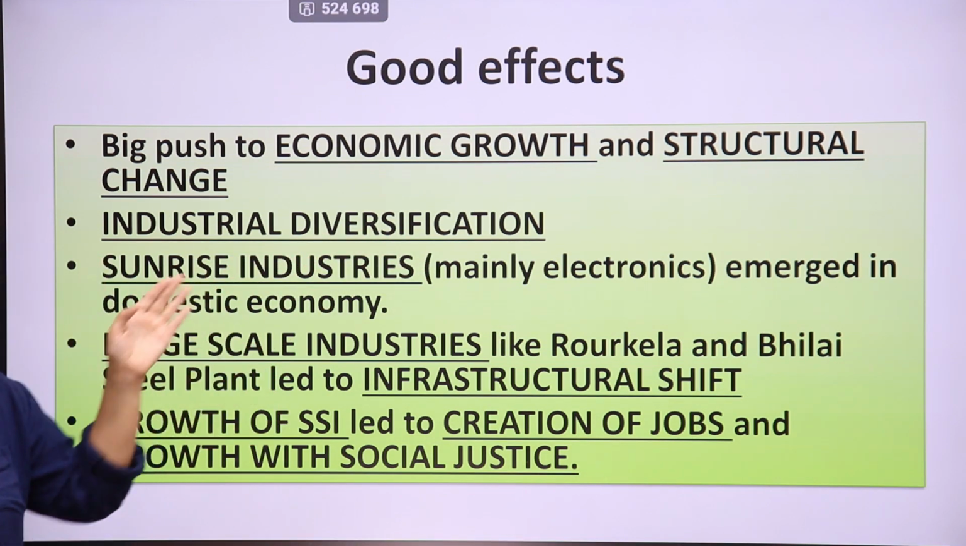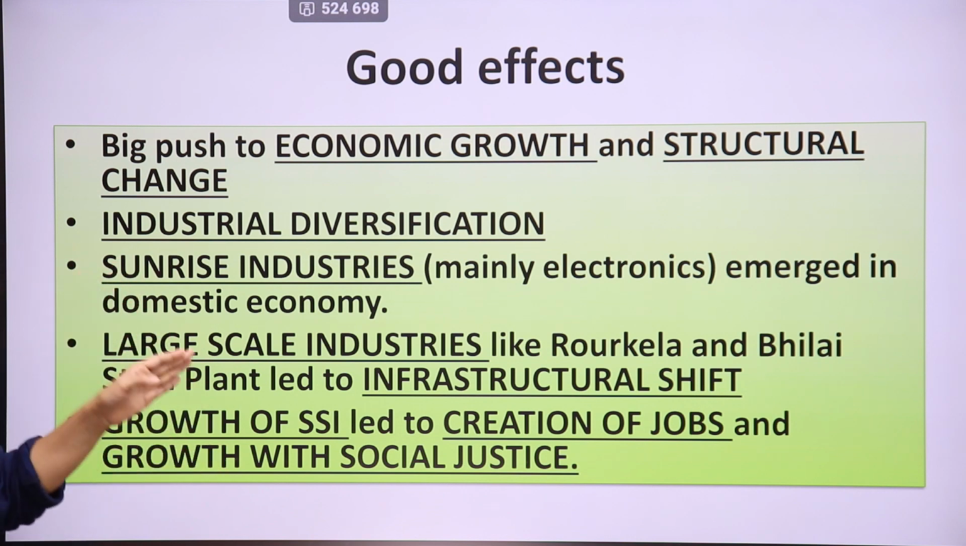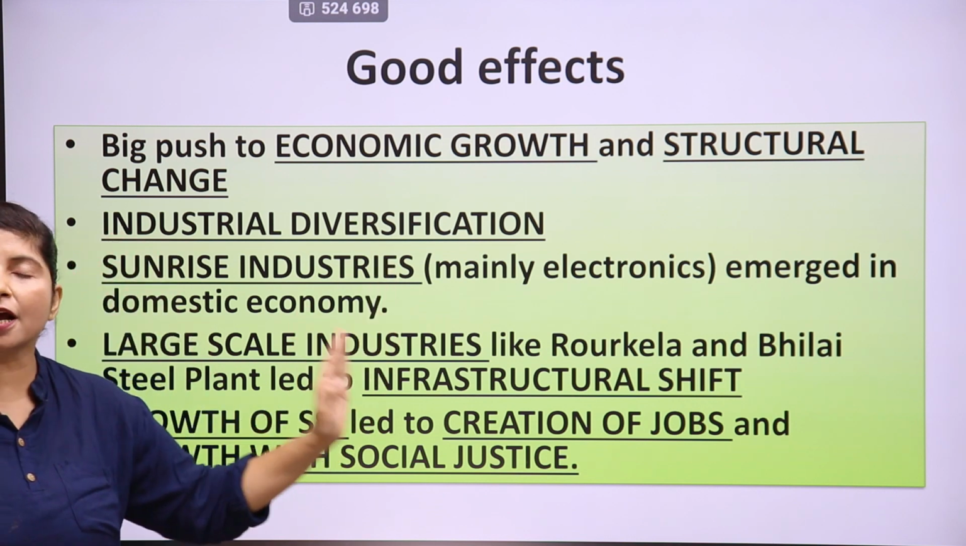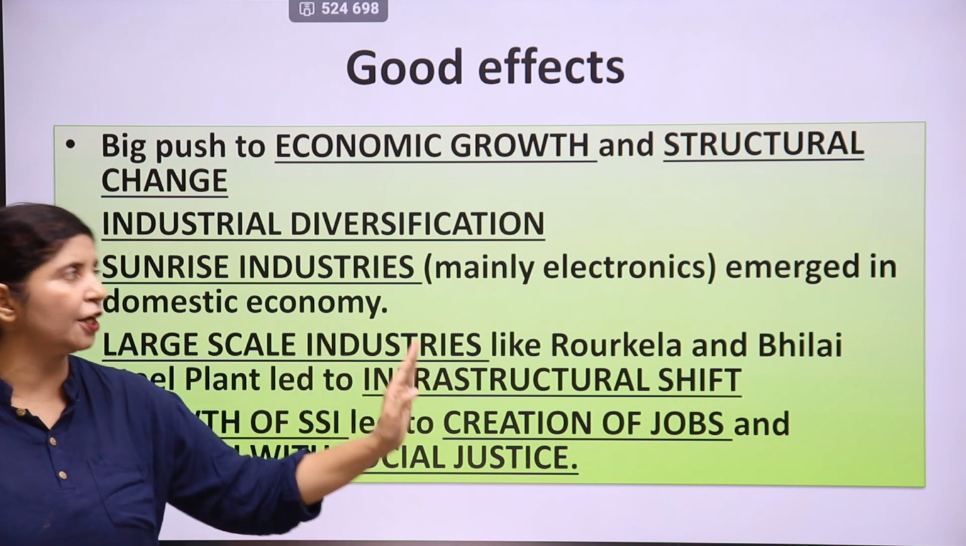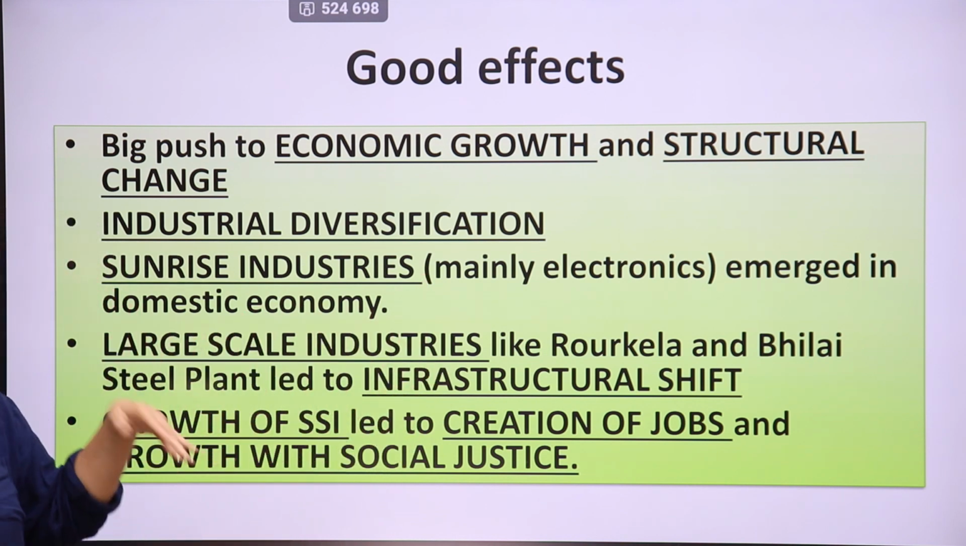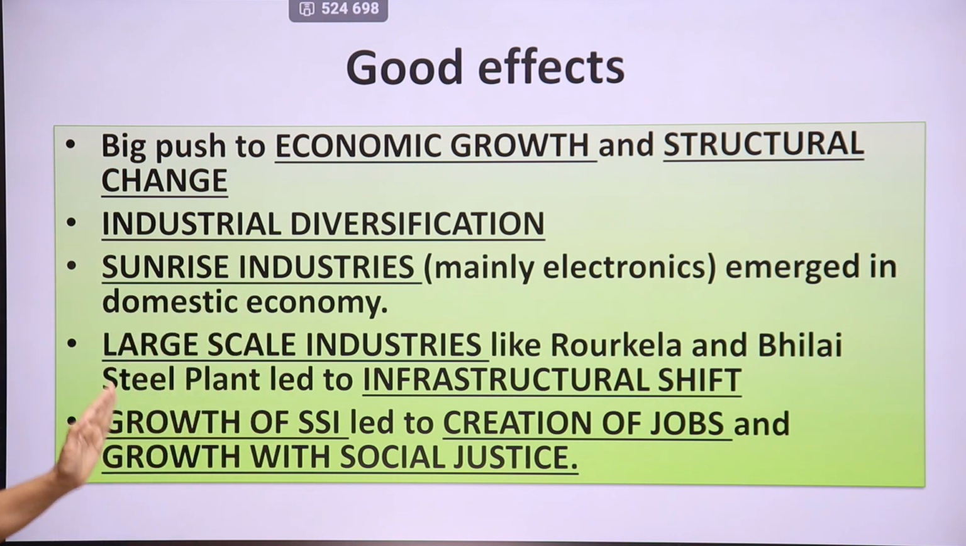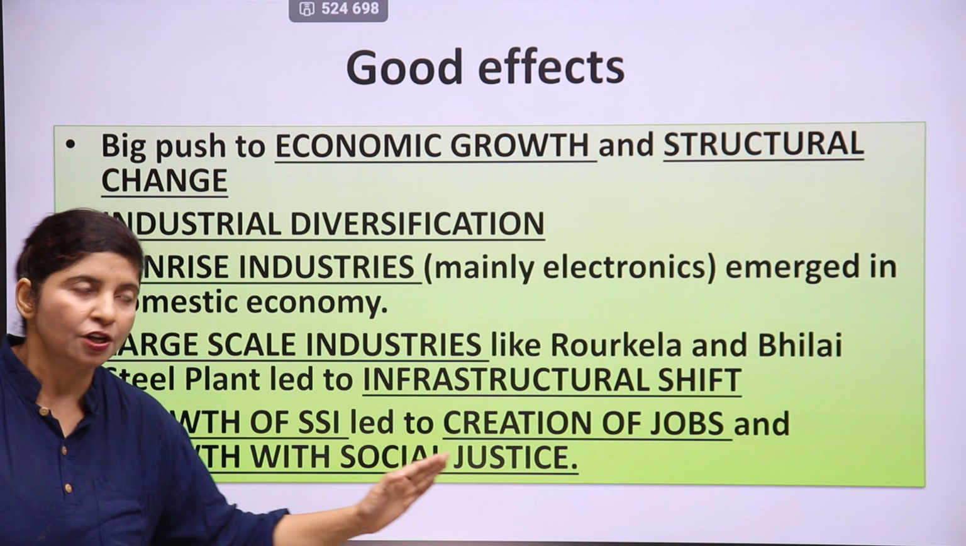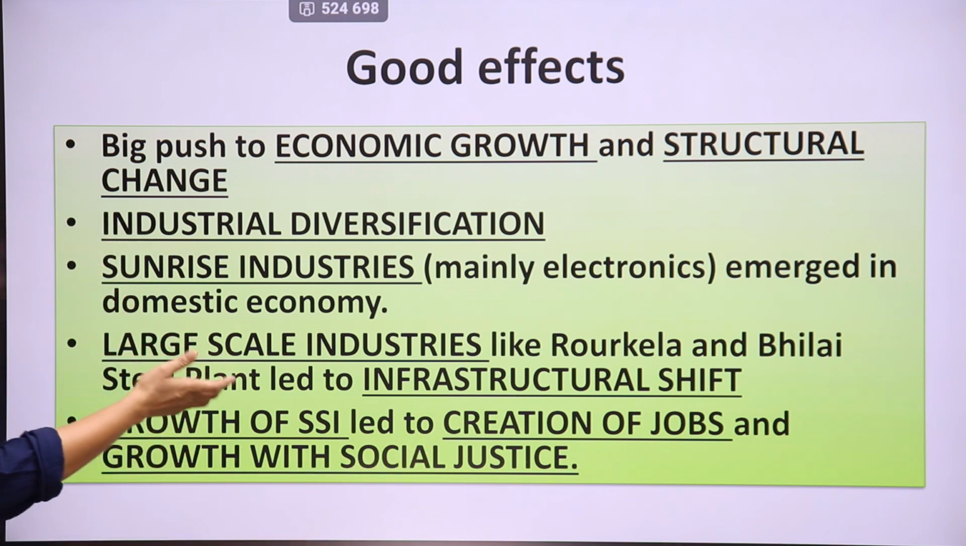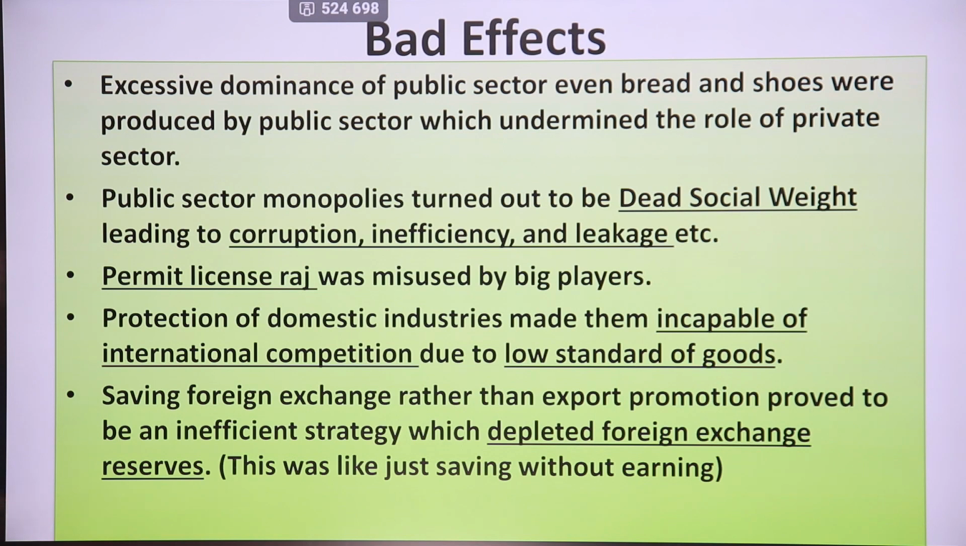Sunrise industries. The government laid heavy stress on sunrise industries and made them produce more and more electronic items, so they could be exported to other nations and India could earn more and more foreign exchange, and people of India could also buy electronic items from these industries. Then large scale industries like the Rourkela and Bhilai steel plants led to an infrastructure shift. So steel industries were established in India so they could develop India and its infrastructure. Growth of SSI led to creation of jobs, and growth with social justice was ensured in India with the help of these industries. Then bad effects.